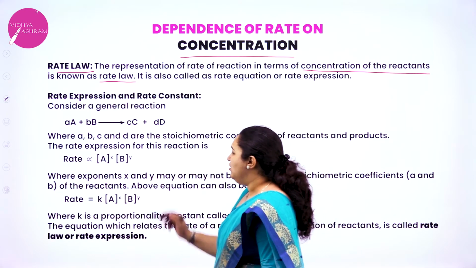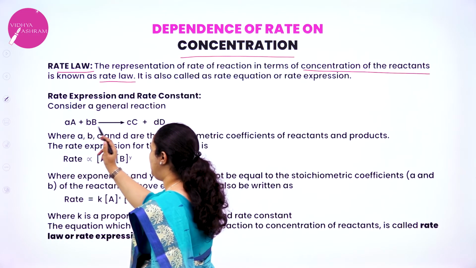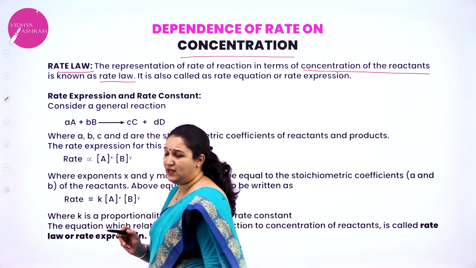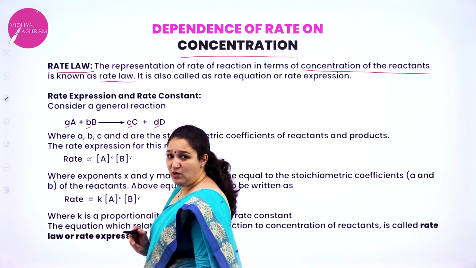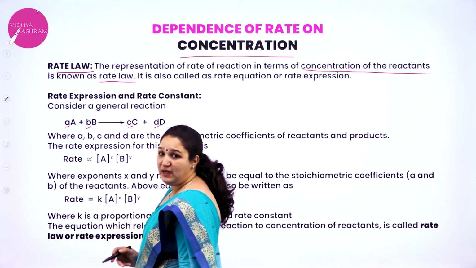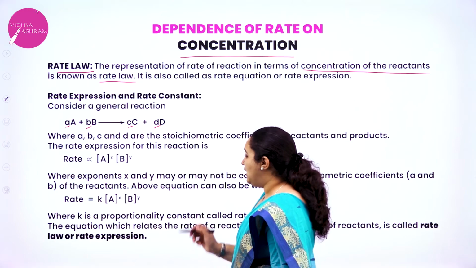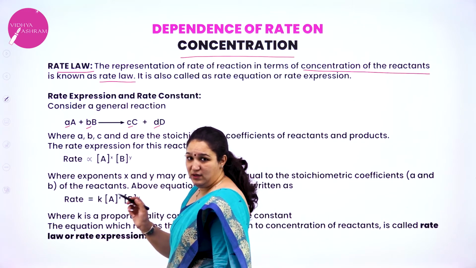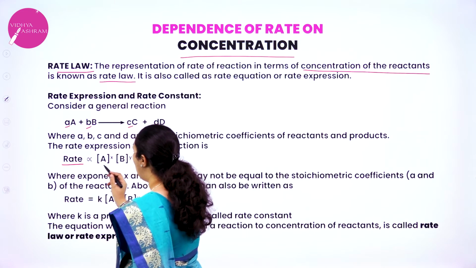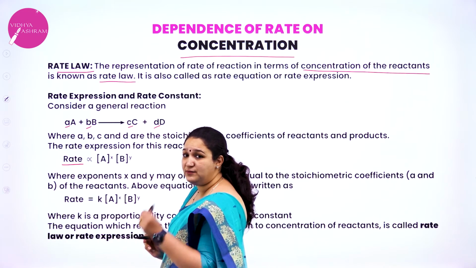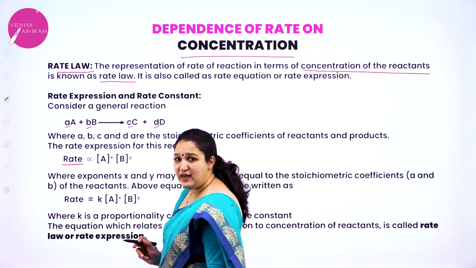So for example, I'll consider a general equation, that is aA plus bB giving cC plus dD. I already told you a, b, c and d are the stoichiometric coefficients, capital A and B are the reactants, capital C and D are the products. Now if I am relating the rate of the reaction to the molar concentration of the reactants, then we call it rate law.